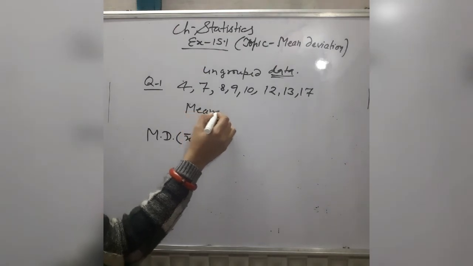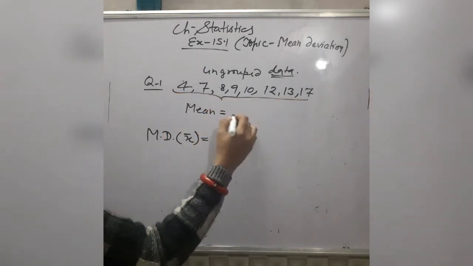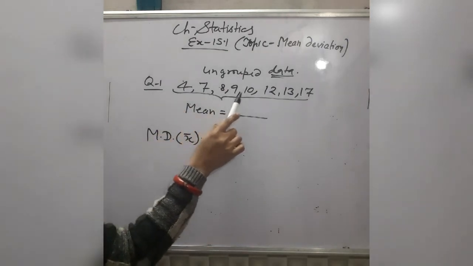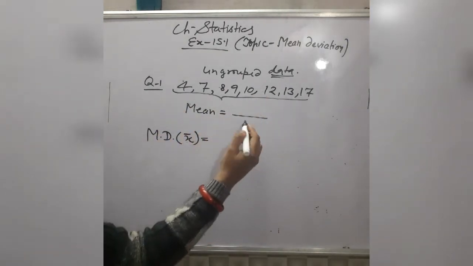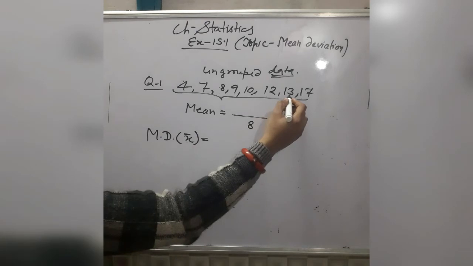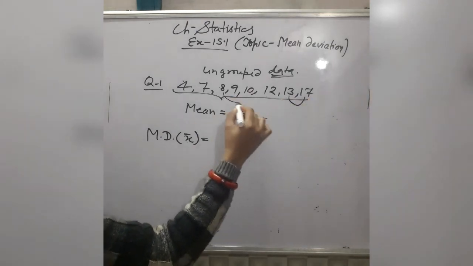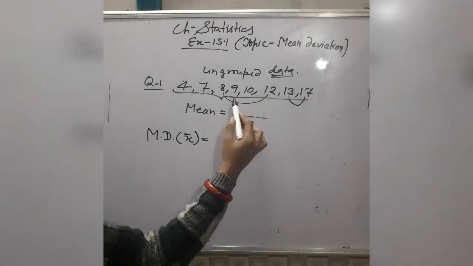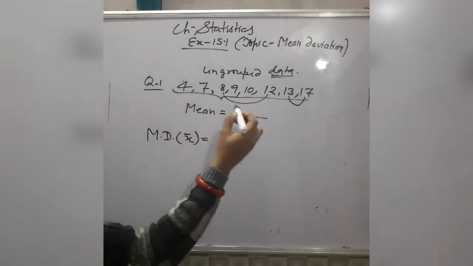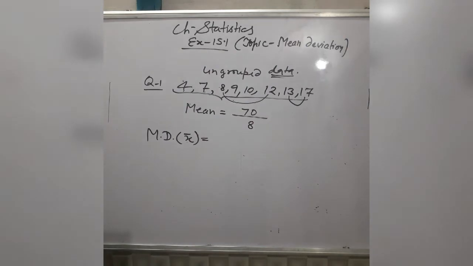Simply, mean is the sum of all observations divided by the number of observations. How many observations are there? 1, 2, 3, 4, 5, 6, 7, 8. 8 observations are there, so we will divide by 8. Now see what is the sum. 13 plus 17, this is 20. 8 plus 12, 20. 20 plus 20, 40. 50, 59, 66 plus 4, 70. So 70 by 8, this is the value of mean.